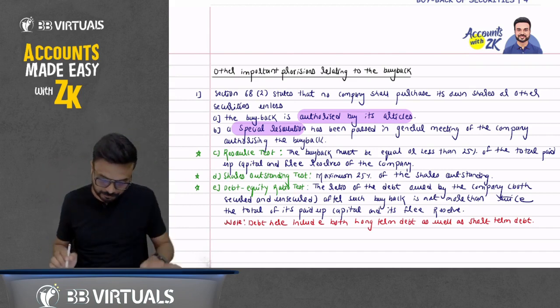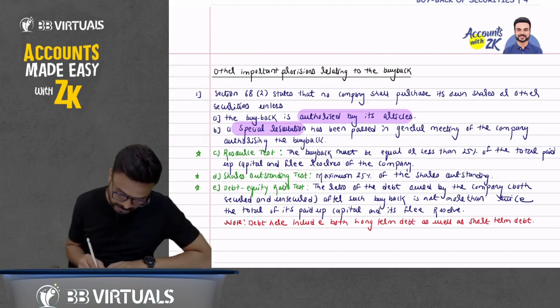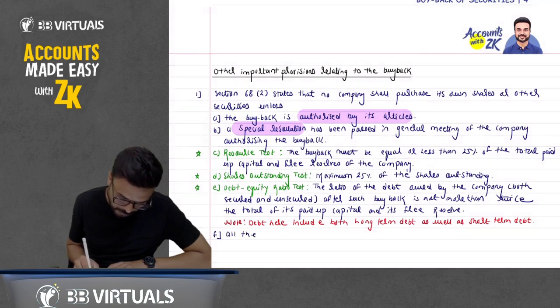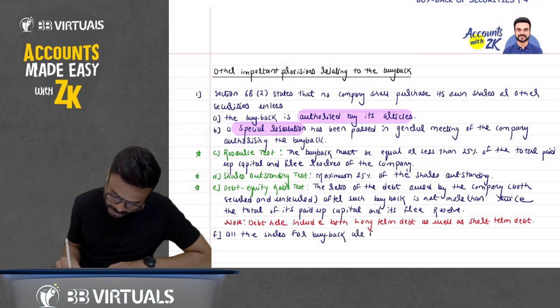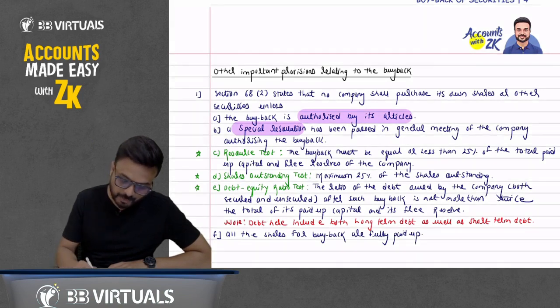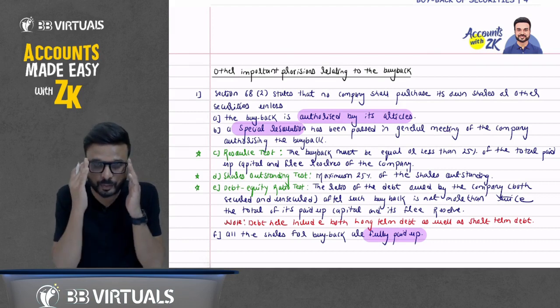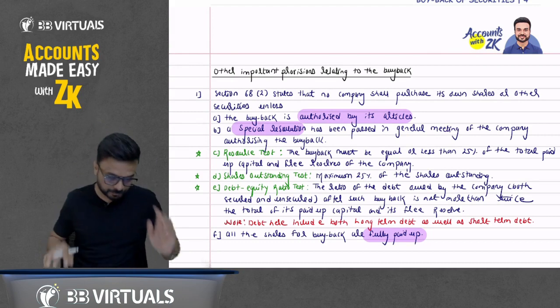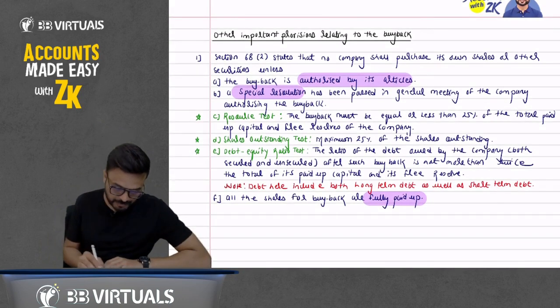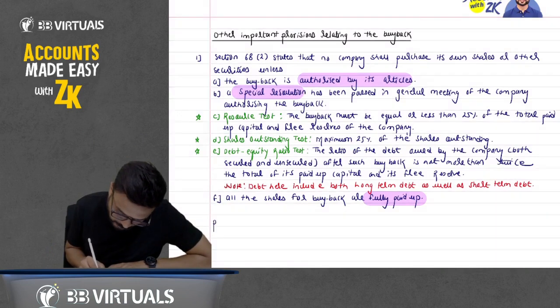Now next point, A, B, C, D, E. Write down here F point. All the shares for buyback are fully paid up. What do you mean by fully paid up? The shares that we want to do the buyback, those should be fully paid up. Okay. Done.